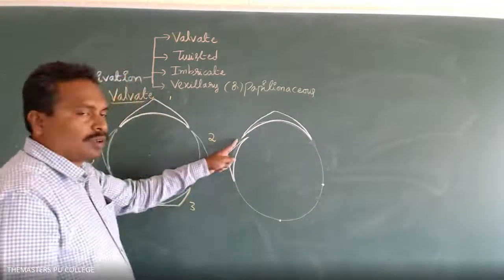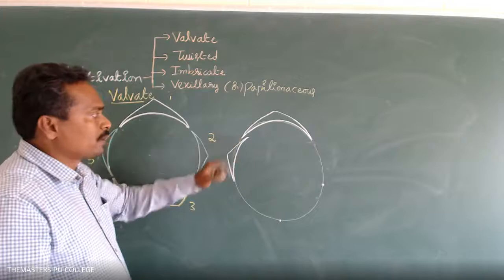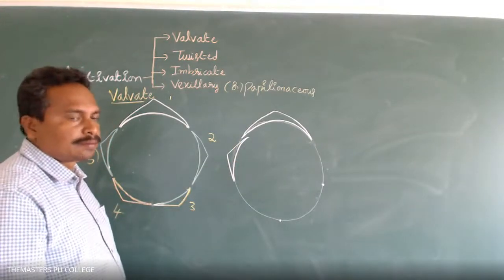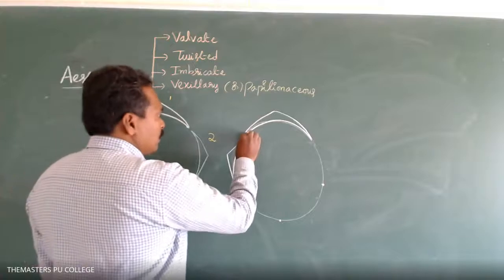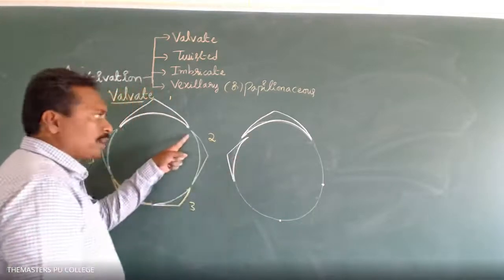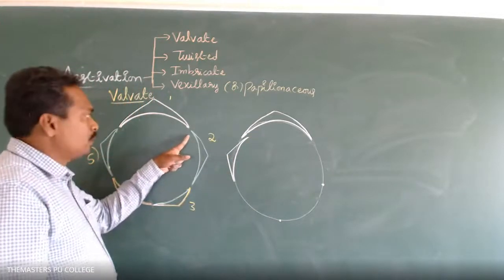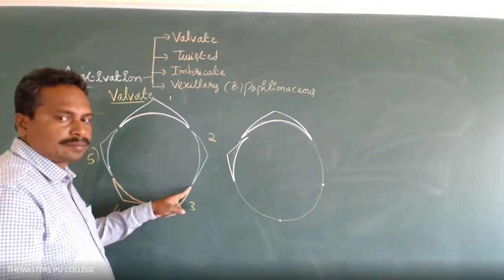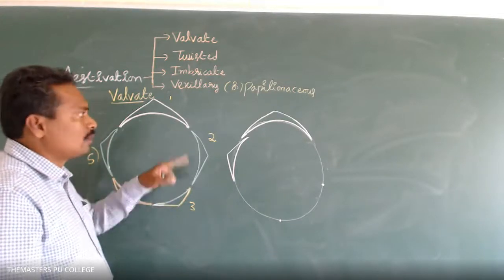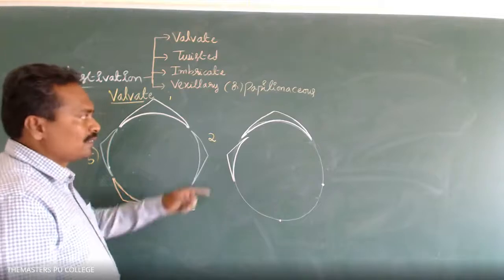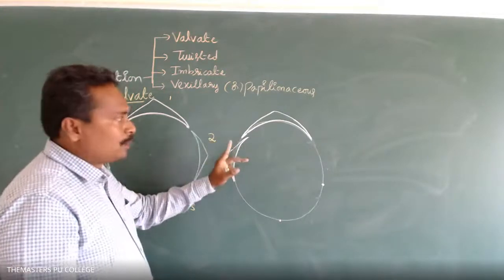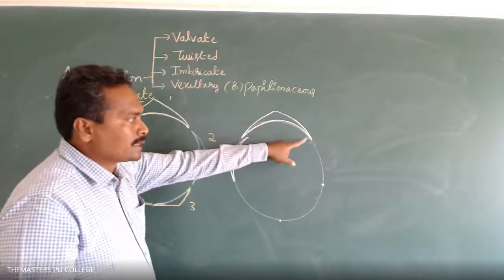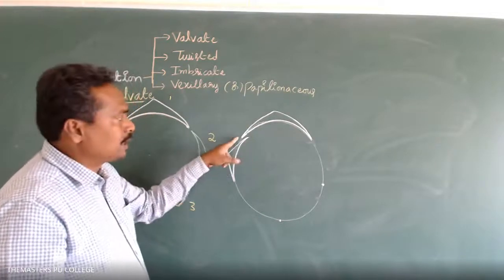Here the edges are overlapping. You have to show the overlapping edges of the sepals or petals. In valvate estivation there is no overlapping, whether free or united. In twisted estivation, of each sepal or petal, one edge is present inside and the other one is present outside.